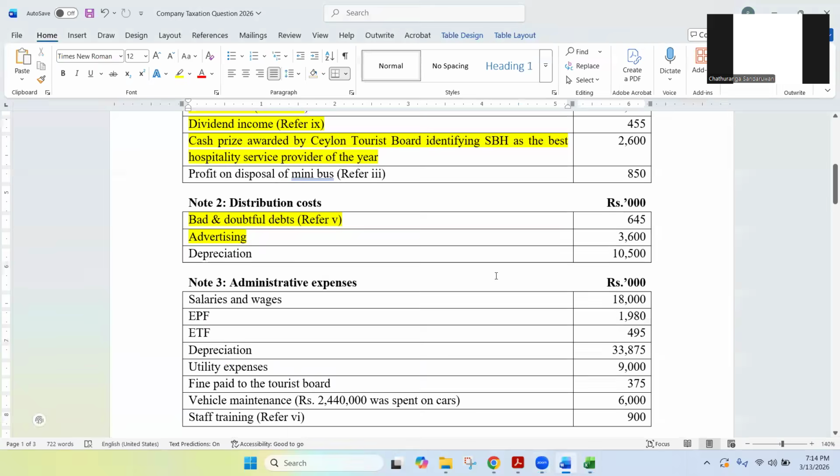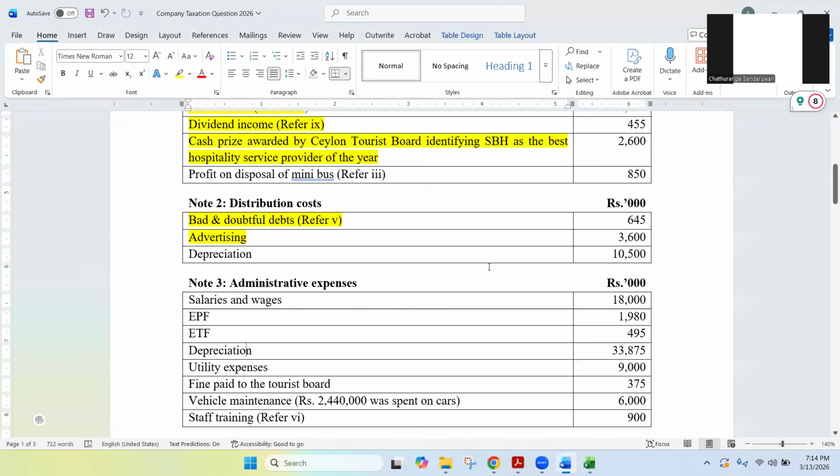What is the total amount I need to add back? There's another point there. How much is the total depreciation I need to add back? Total amount of depreciation expense.